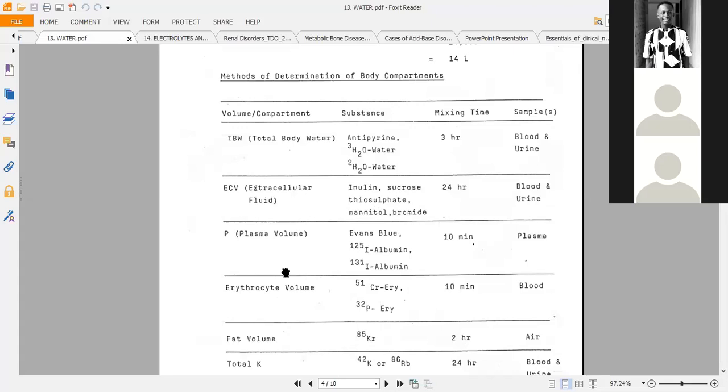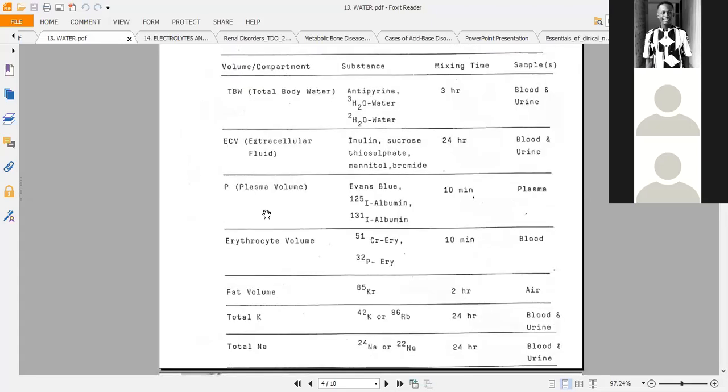Good. Then how do we measure the plasma volume? For the plasma volume, you use a dye that will only stay in the plasma. That dye shouldn't be able to pass through the capillary, because the capillary is the part that separates the plasma from the interstitium.